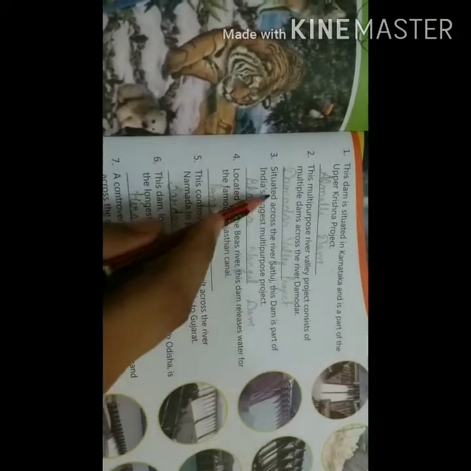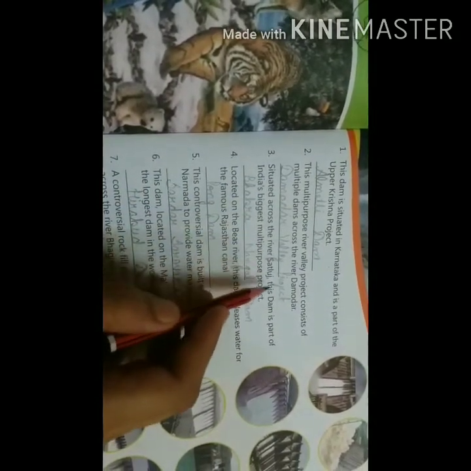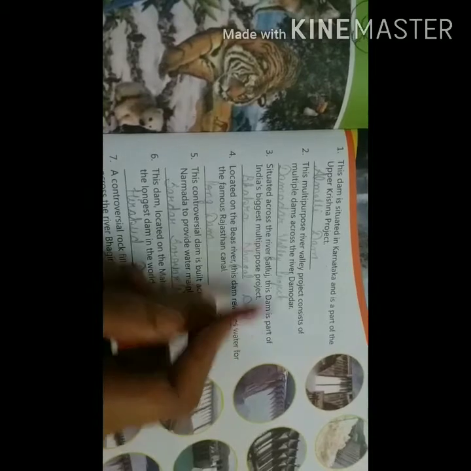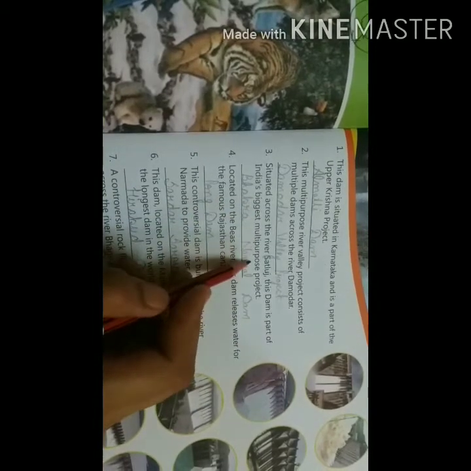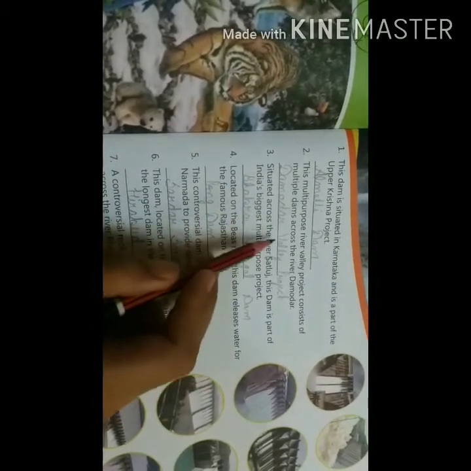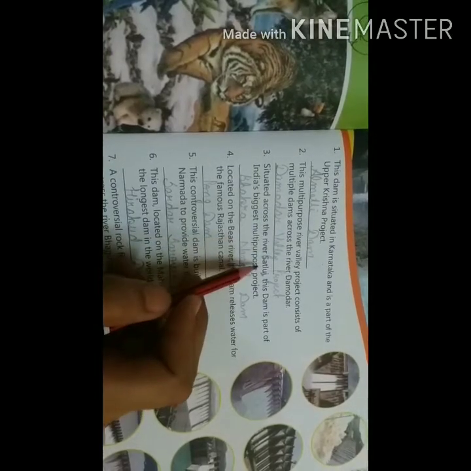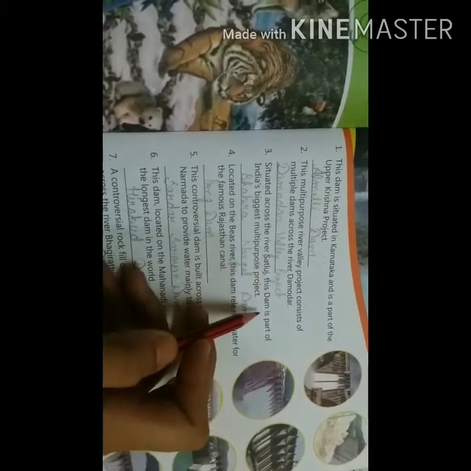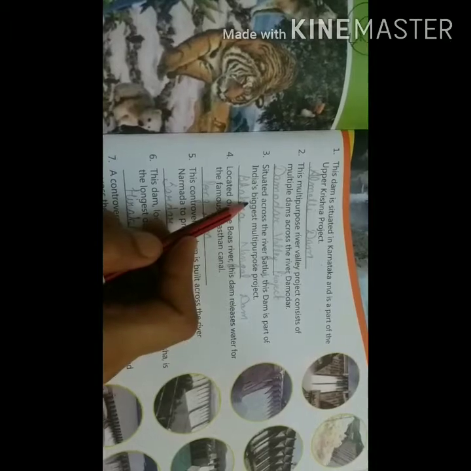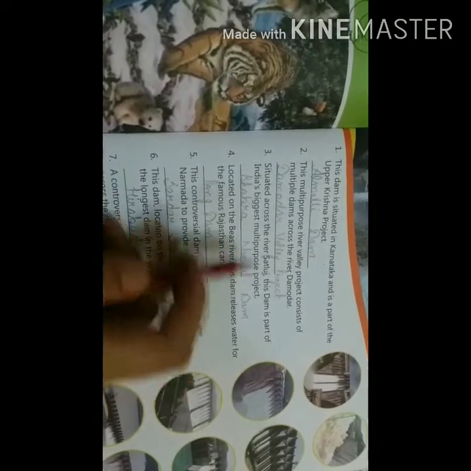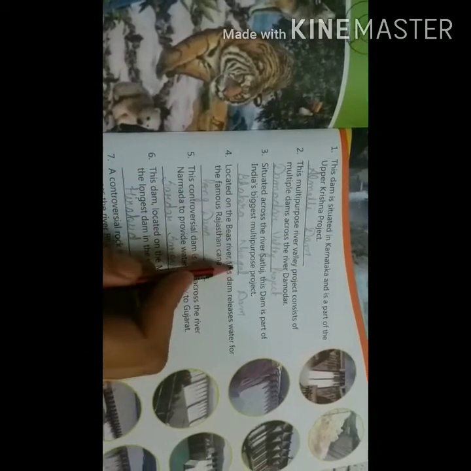Third one is situated across the river Satluj. This dam is part of India's biggest multi-purpose project. This dam is situated or located on the river Satluj, and this dam is India's biggest multi-purpose project. Okay, the name of the dam is Bhakra Nangal Dam.